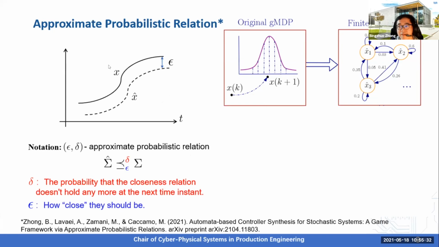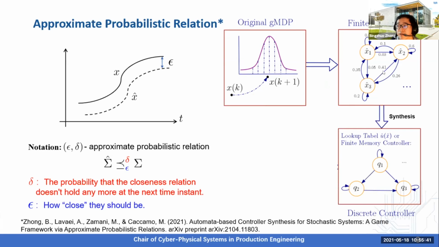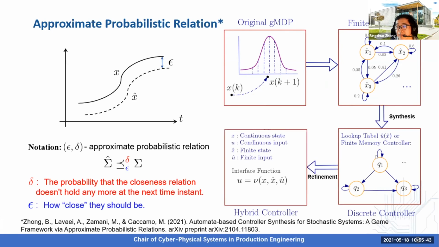Assuming that we are able to find such a relation between the finite abstraction and the original GMDP, we can first synthesize a discrete controller for the finite abstraction, then refine this controller as a hybrid controller based on this relation so that the original system can be controlled. Note that the interface function is the key component associated with this relation, such that the relation between the finite abstraction and the original GMDP can be maintained.